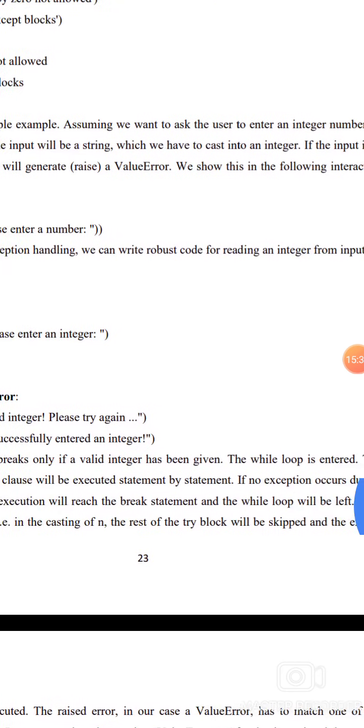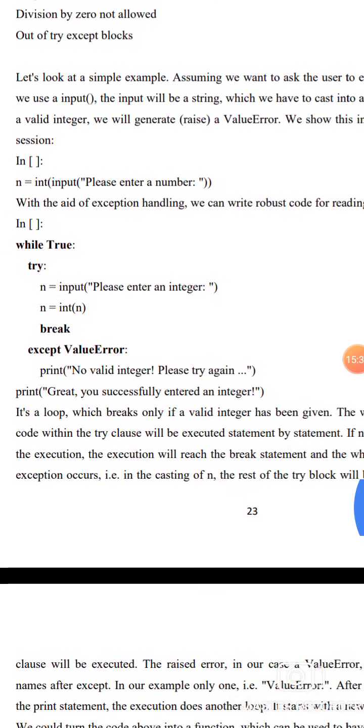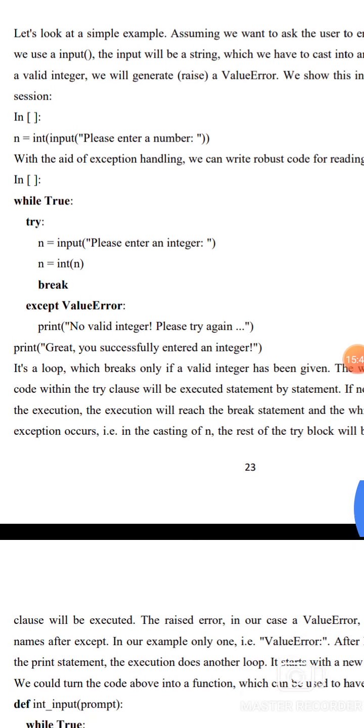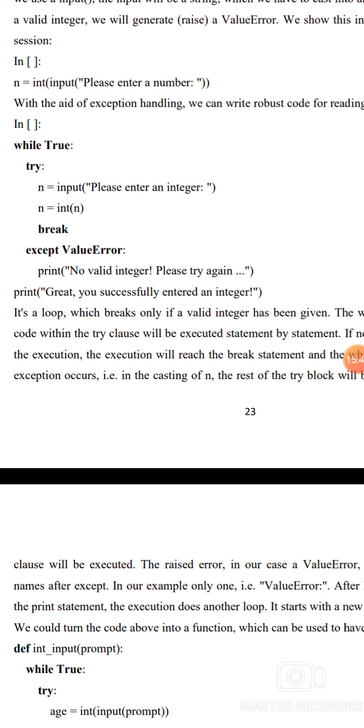We show the following interactive session. In [1]: n equal to int of input, please enter a number. In [2]: while True: try: n equal to input, please enter the integer, n equal to int of n, break. Except ValueError: print no valid integer, please try again. Print great, you successfully entered an integer.